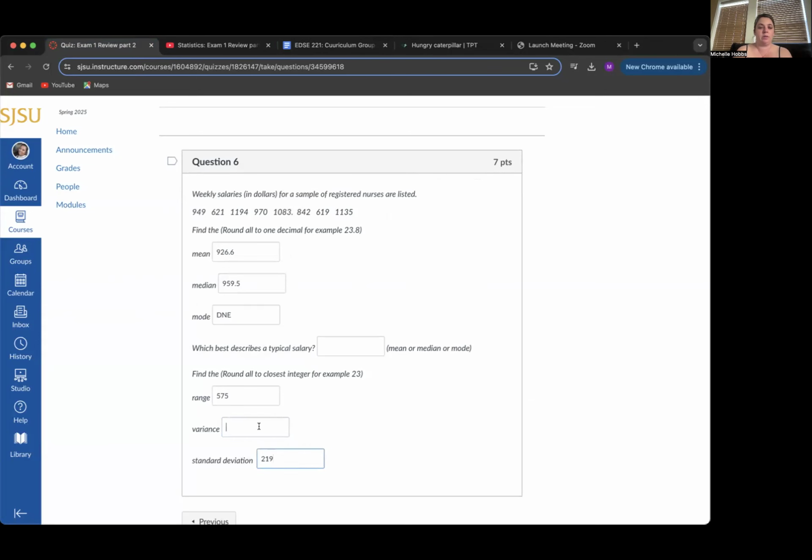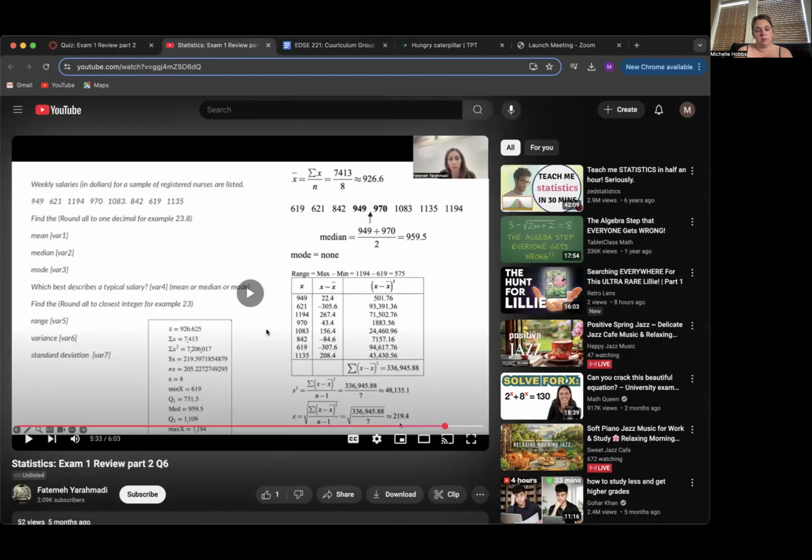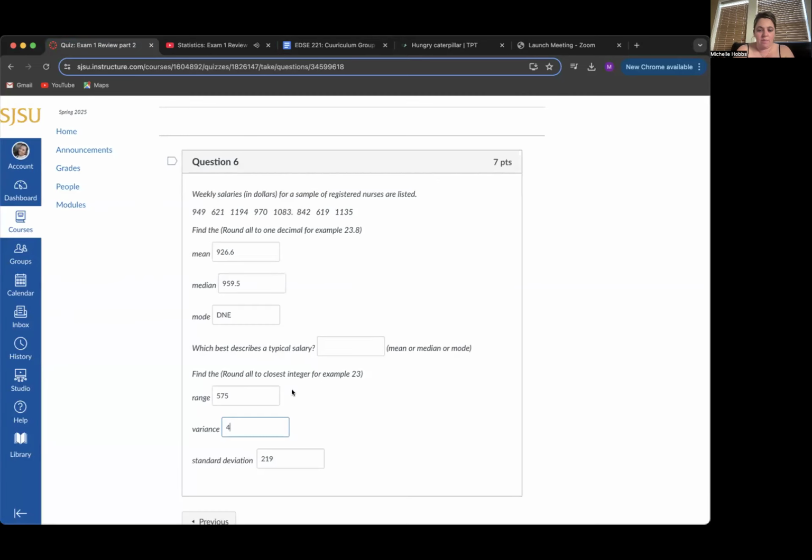For the variance, you take your standard deviation and raise it to the second power, which is this number here, 48,135.